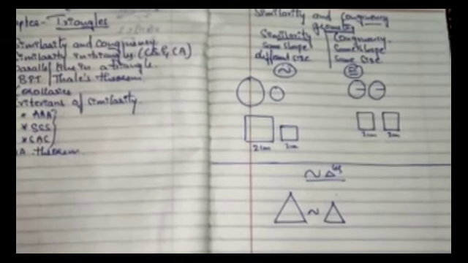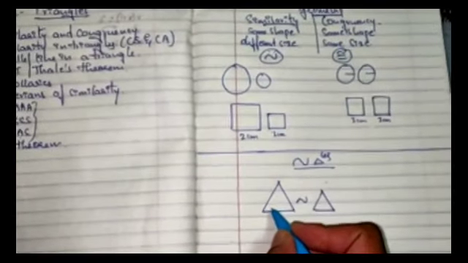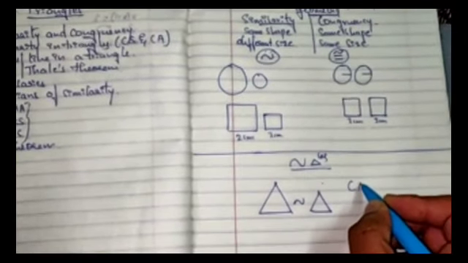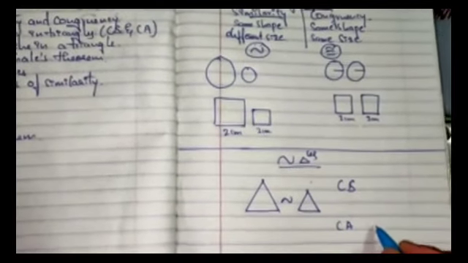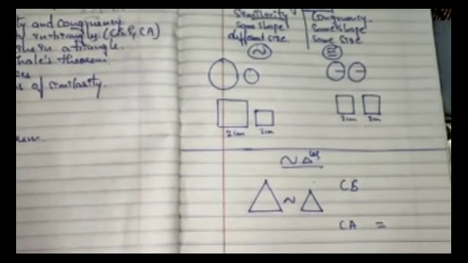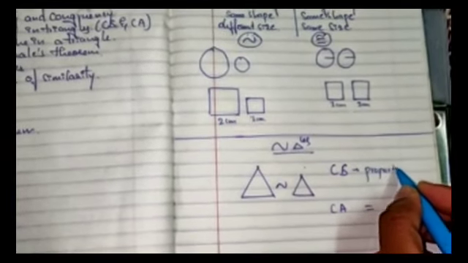So what is that condition? So let us understand the condition. So their corresponding sides, what we call as CS, and their corresponding angles. So these two have some relations. Understand, corresponding angles are equal to each other. Corresponding sides are proportional to each other.